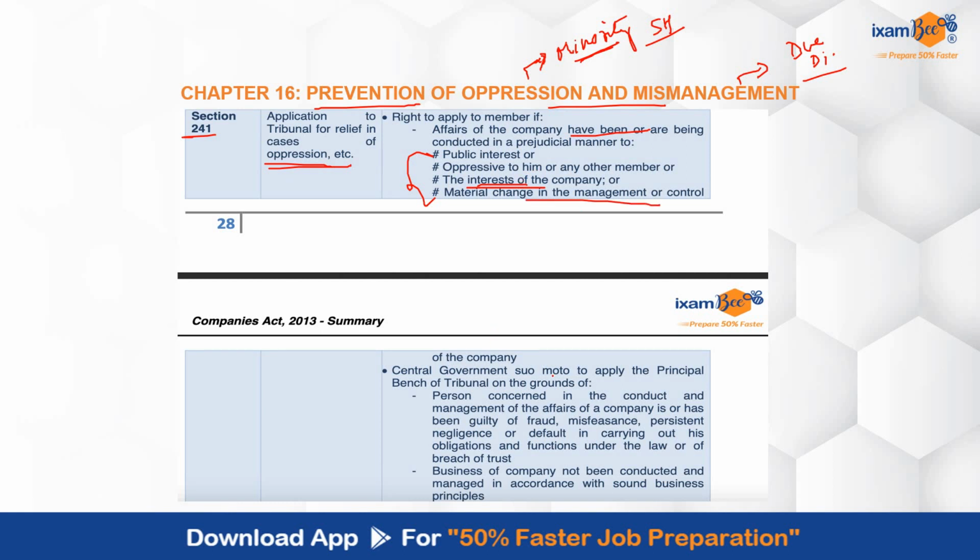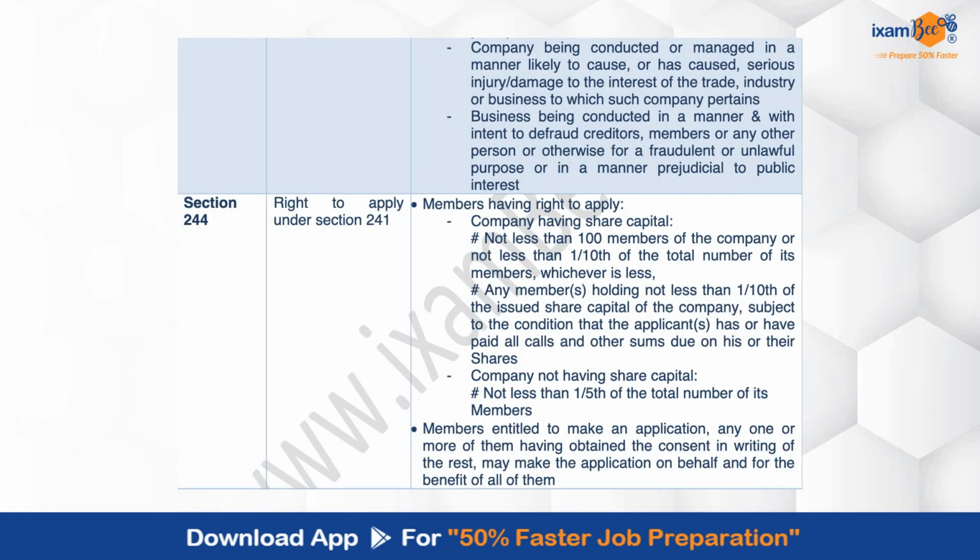Central government can also go ahead suo motu and apply with respect to that. If say the business of the company is not being conducted and managed as it should be, या person जो concerned है in the conduct and management of affairs of the company, they are guilty of fraud, etc. So in that case, central government can also go ahead on a suo motu basis. There are various grounds the section has provided. Business is being conducted in a manner which is with the intent to defraud the creditors, members, etc.